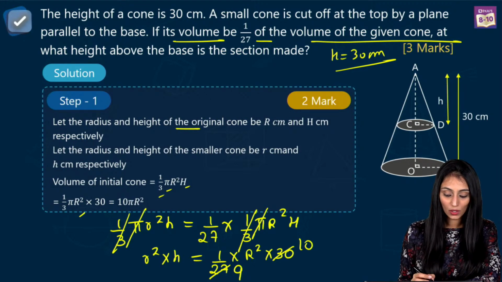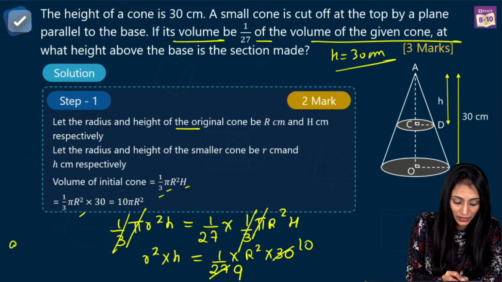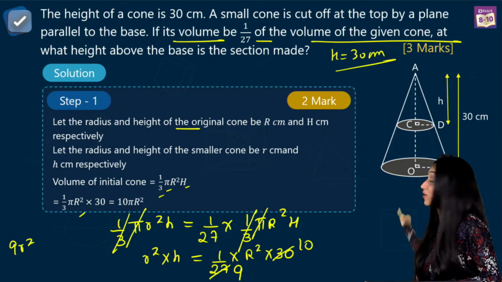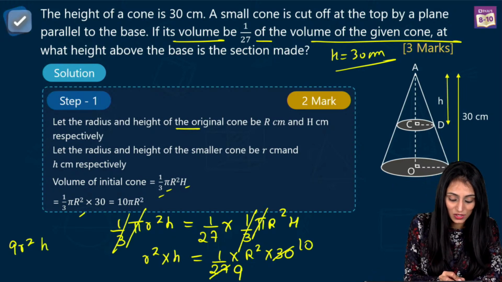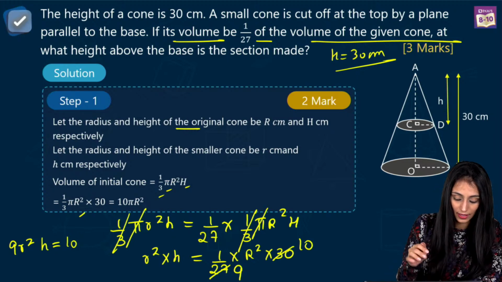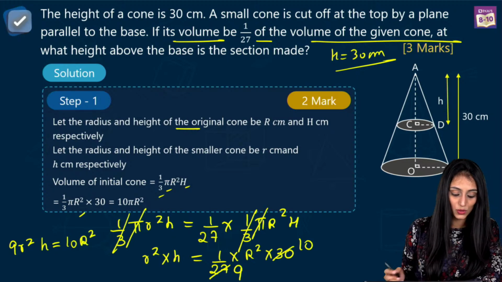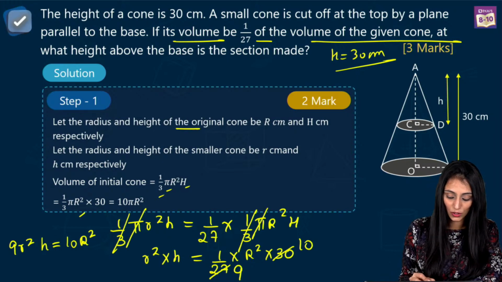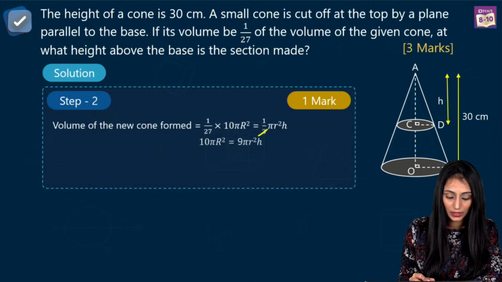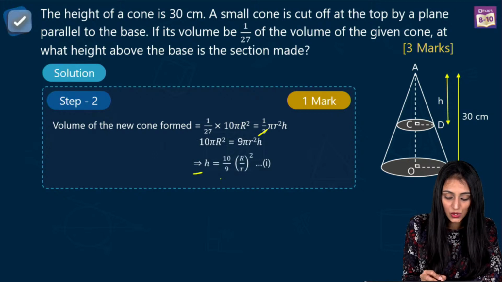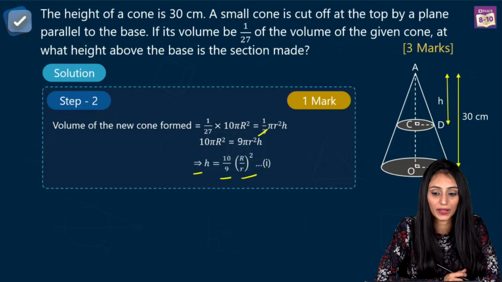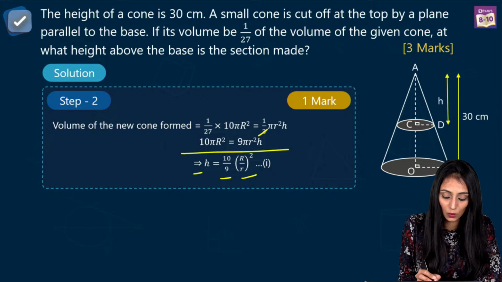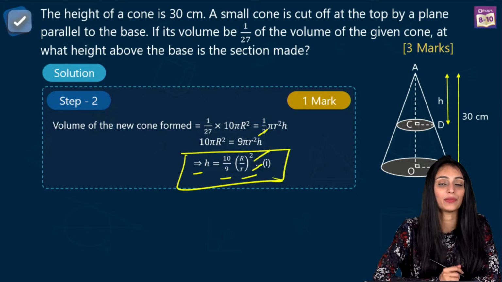So what do we get from here on cross multiplication? I'm writing here only. I know that the entire slide has got really messed up. So we have 9 r square h equals to 10 R square. So from here, if I take this to one side, we come to this step: h is equal to 10 by 9 (R upon r) whole square. I leave it here only because I do not have the value of the capital R and small r.